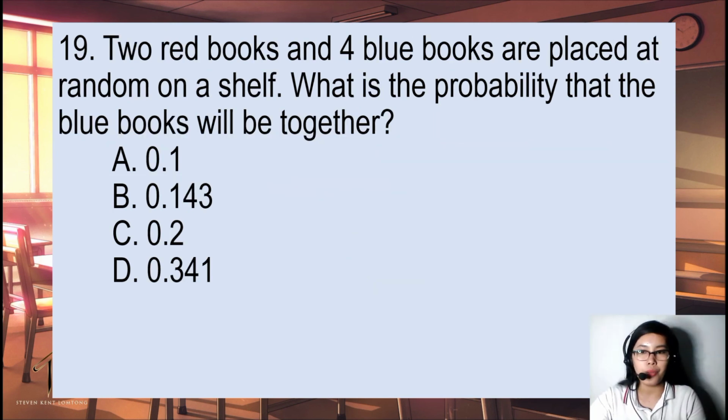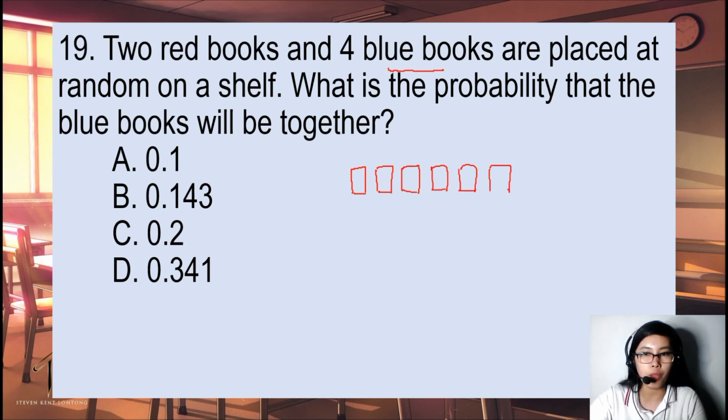Okay, so 2 red books and 4 blue books are placed at random on a shelf. What is the probability that the blue books will be together? So we are given 4 blue books. Let's say we have here 6 books. And the blue books will be together. So let's say these are the blue books, and these 2 are the red books. So our 4 blue books can be interchanged as long as they are together. So, this will be 4 factorial.